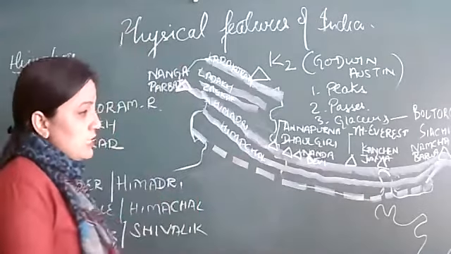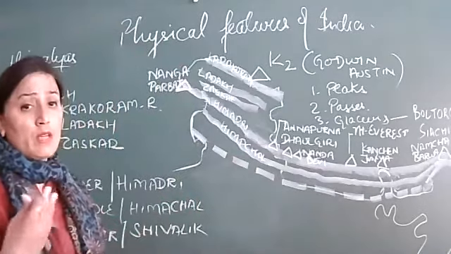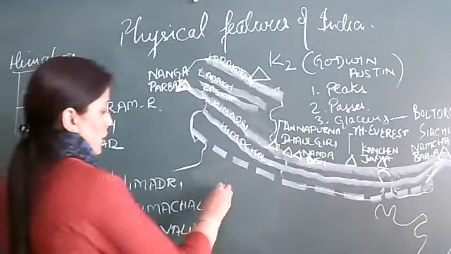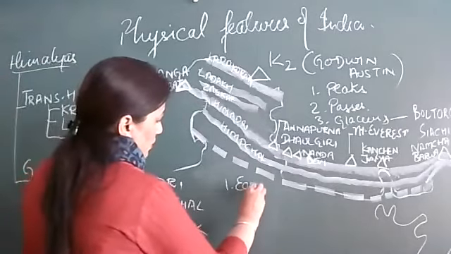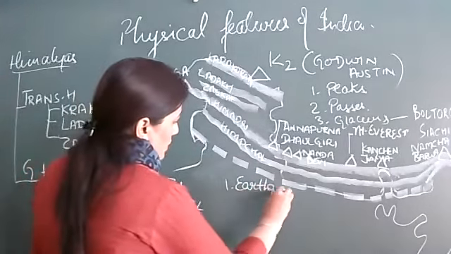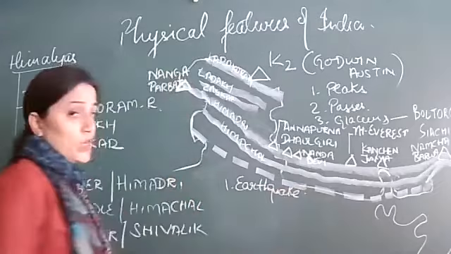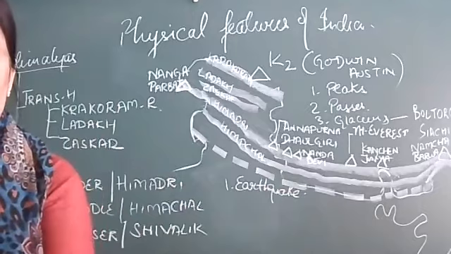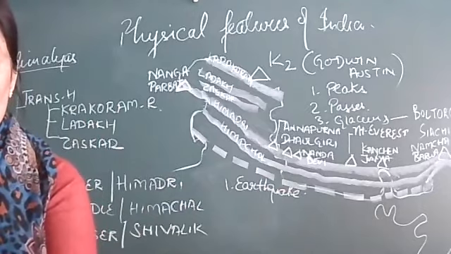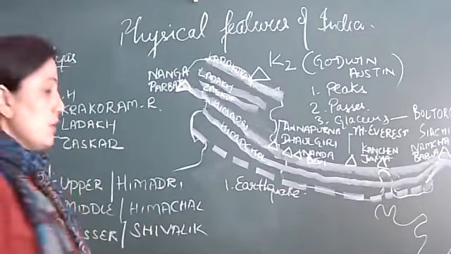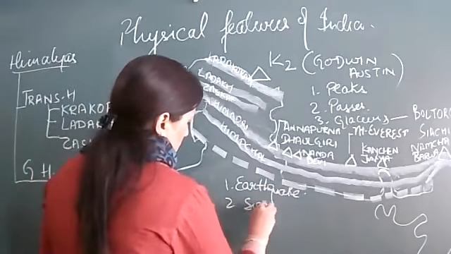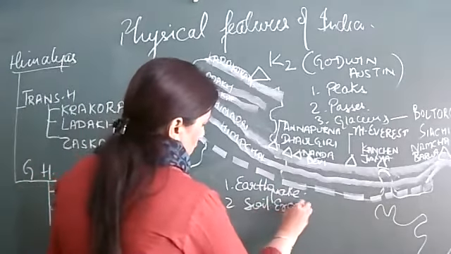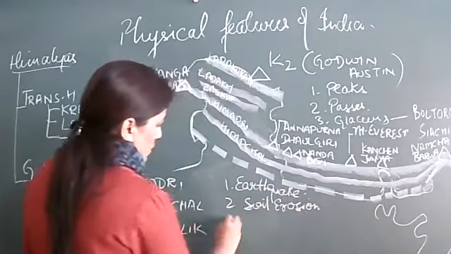Why? Because this range suffers from three major problems. First problem, earthquake. Earthquakes are very common in this range. So the danger of loss of life is always here. So that's why this range is not suitable for living. Soil erosion, very common here. And deforestation.